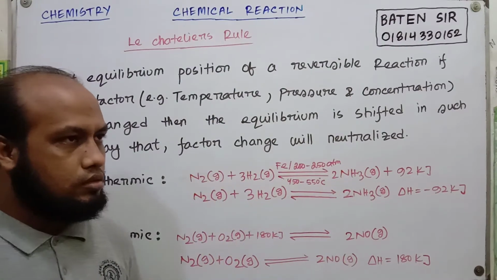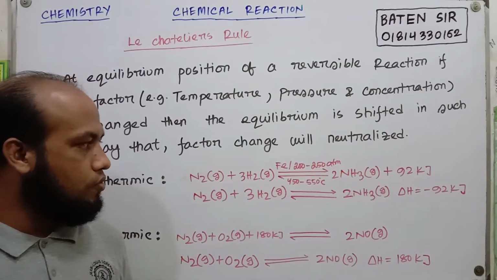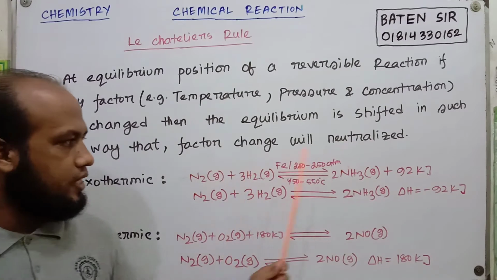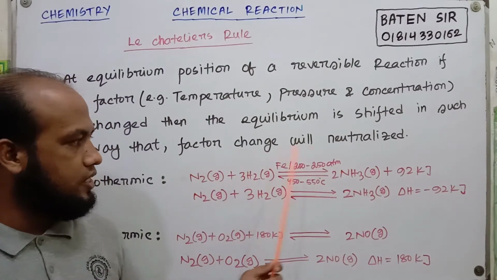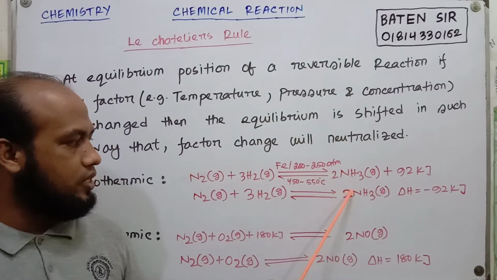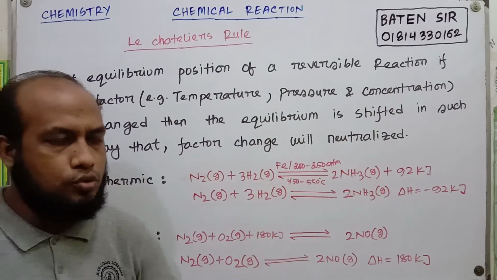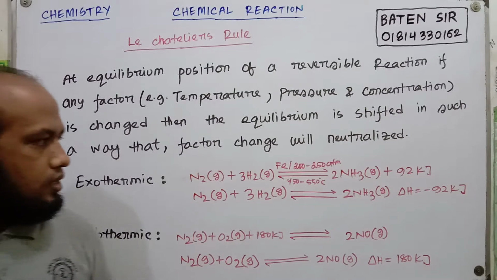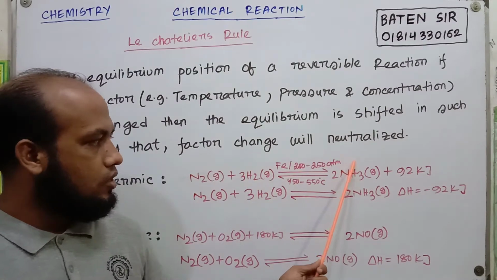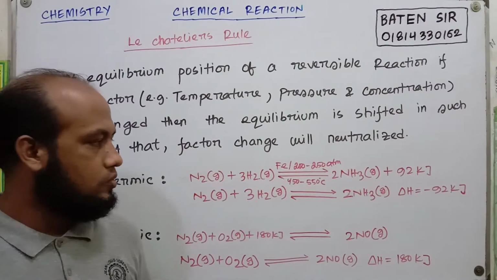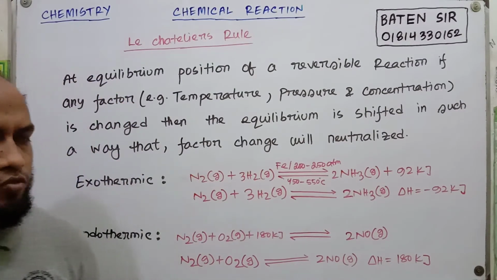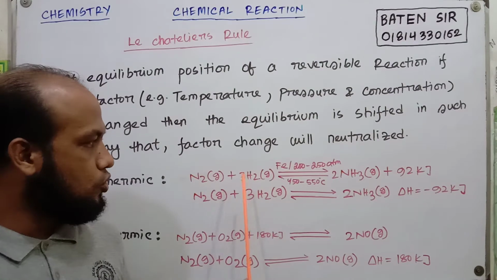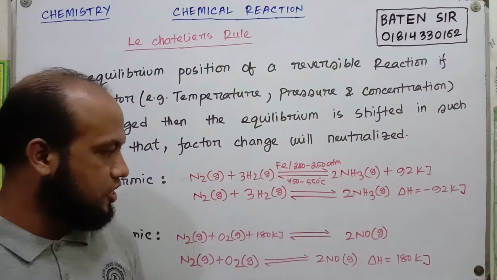There are two rates of reaction: forward reaction rate and backward reaction rate. Sometimes forward reaction rate increases, sometimes backward reaction rate increases. We have to always keep the forward reaction rate high. How will we change the forward reaction rate from low to high?